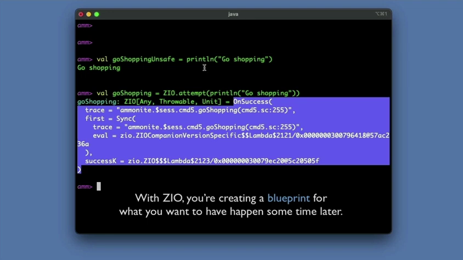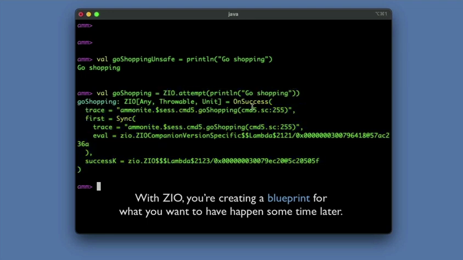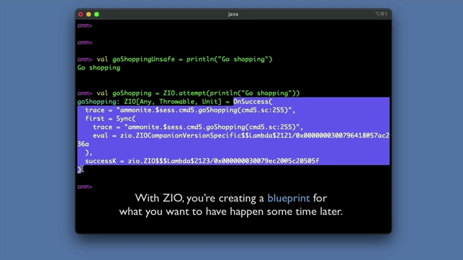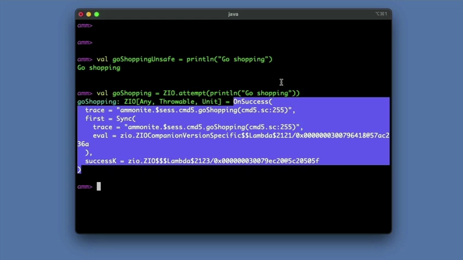So in this procedural code up here, we had the mix-up or the combination of what I want and when I want it, and that happened to be right now. When we program with effects, we define what we want, but the when is not right now. The when happens later, when I'm ready for it to happen. So we say a few things about this. One is that ZIO is a functional effect type, or an effect, as I mentioned earlier. An effect is purely a descriptive value. It's purely this data structure that we have created. Effects are values, so you can see that go shopping is our variable name, and everything over here highlighted in blue is the value.